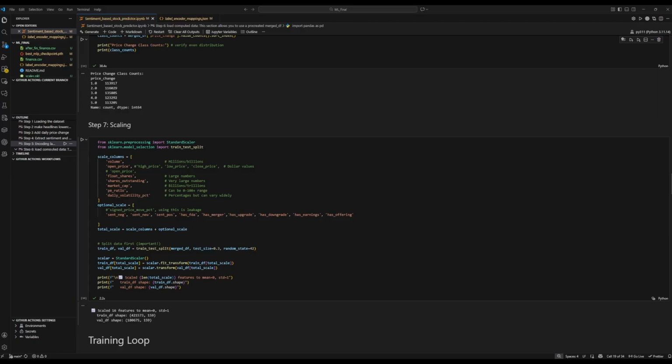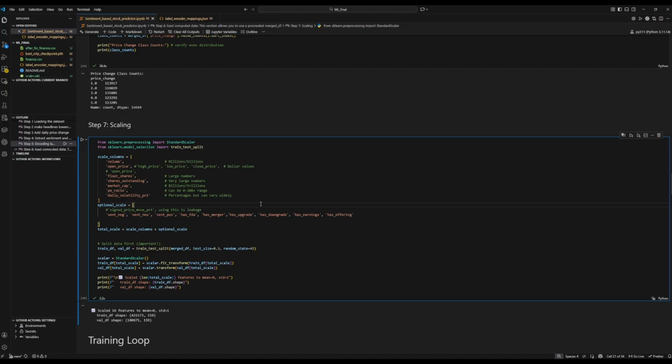So things like volume, open price, float shares, shares outstanding, market cap, P ratio, daily volatility percent, and then we have our FinBERT sentiments, and flags for certain words. So has FDA. This is something that would typically indicate a sharp movement. Has merger, upgrade, downgrade, has earnings, offerings, and so forth.